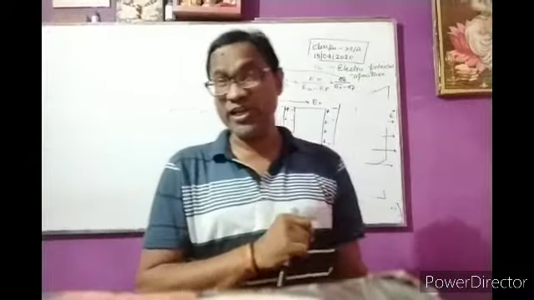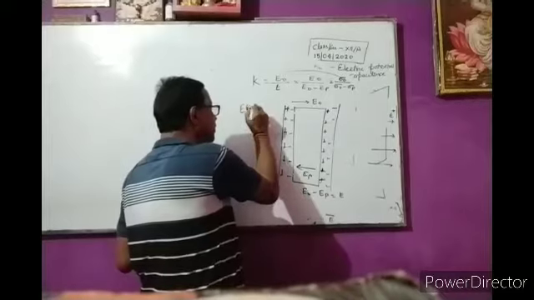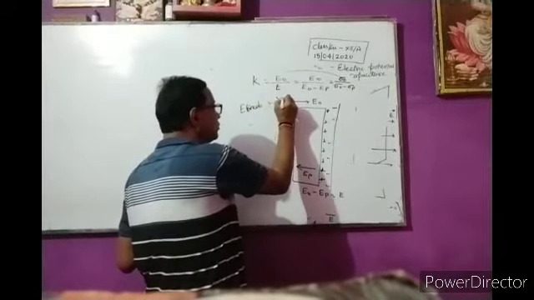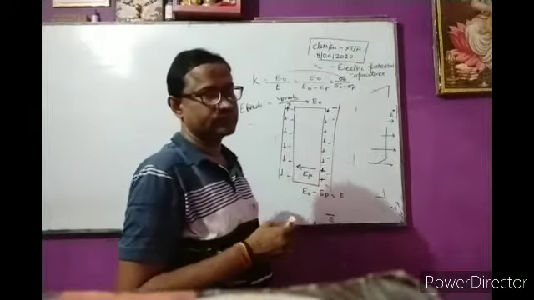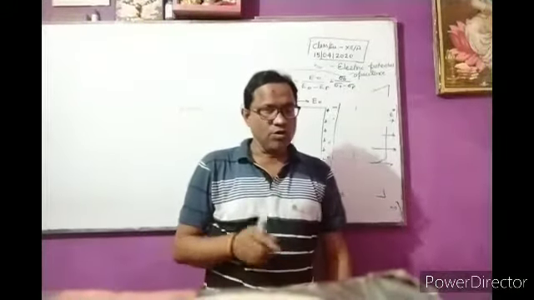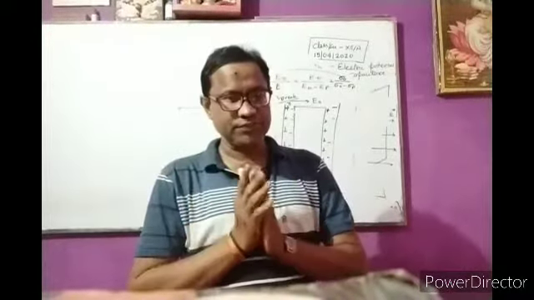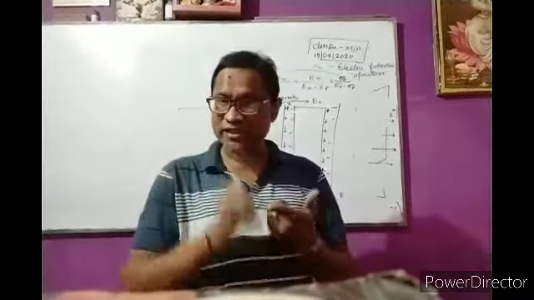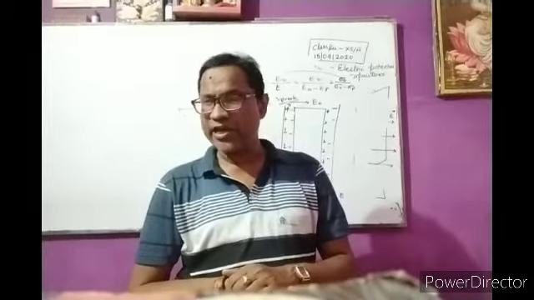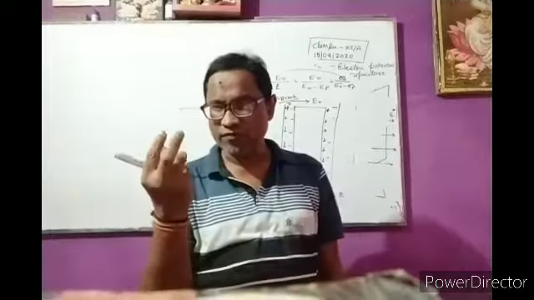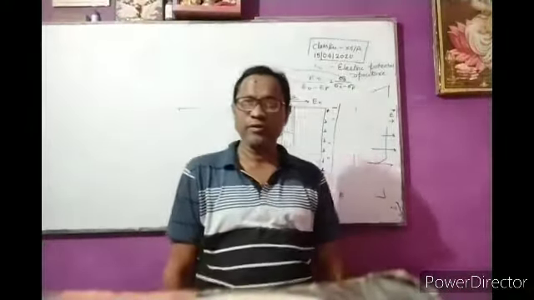Mathematically it is represented as E break is equal to V break by d, where V break is the maximum voltage the dielectric can withstand without electric breakdown, and d is the thickness of the dielectric. Okay.